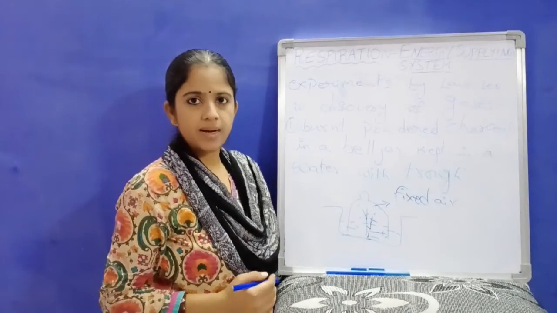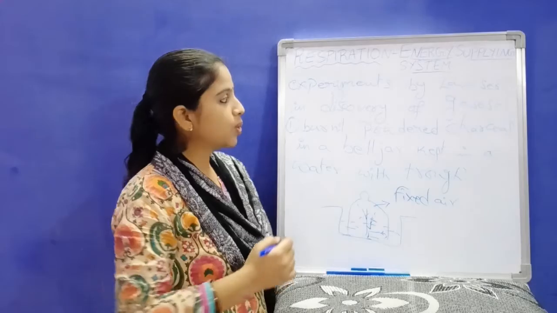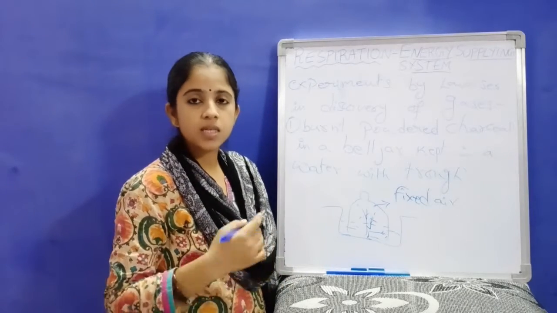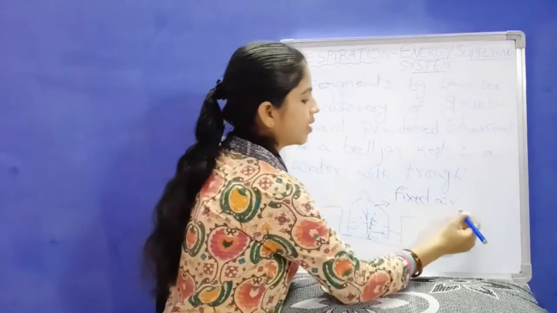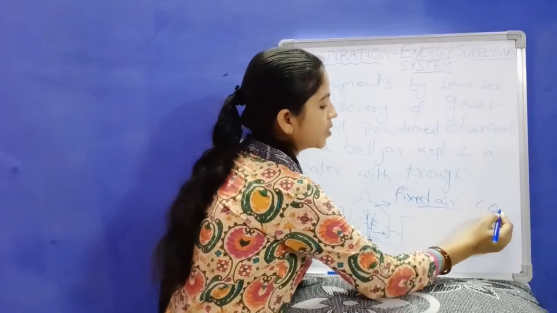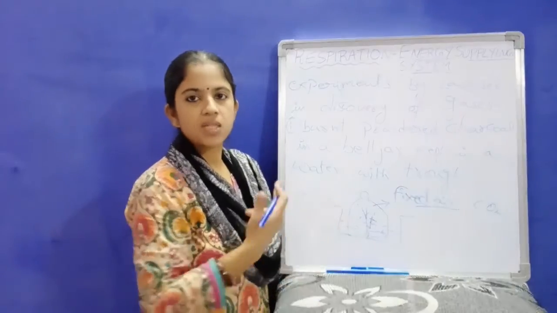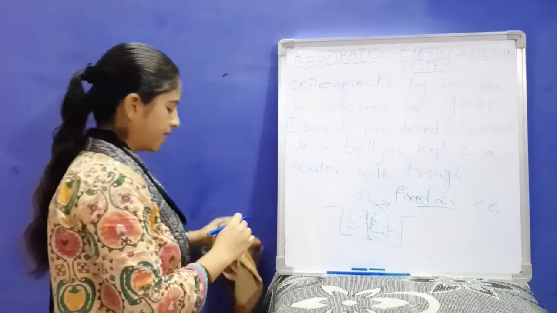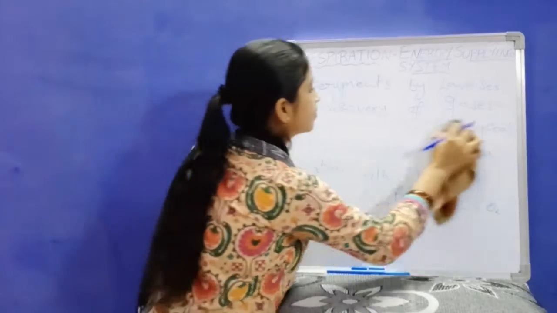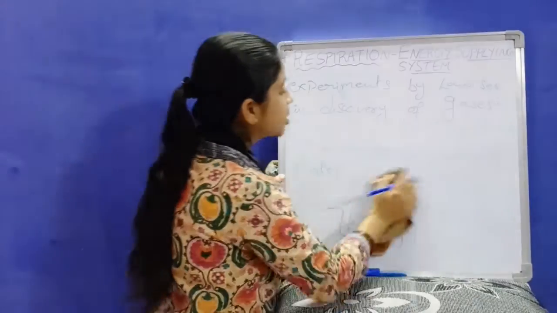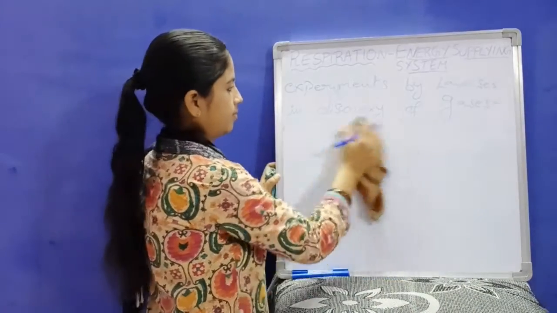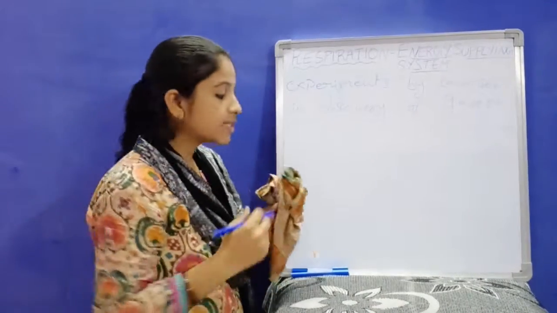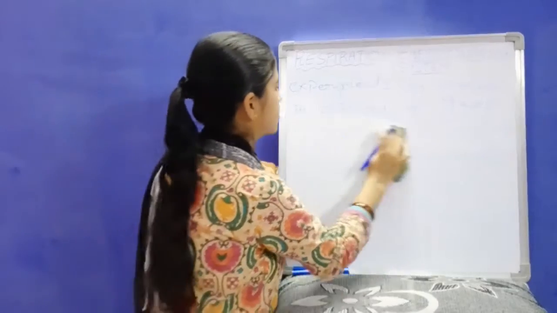What is fixed air? In those days, that is during the 18th century, fixed air was the term for carbon dioxide. So carbon dioxide is termed as fixed air. And in another experiment, what did he do? He combusted phosphorus. Phosphorus, remember, is a metal.